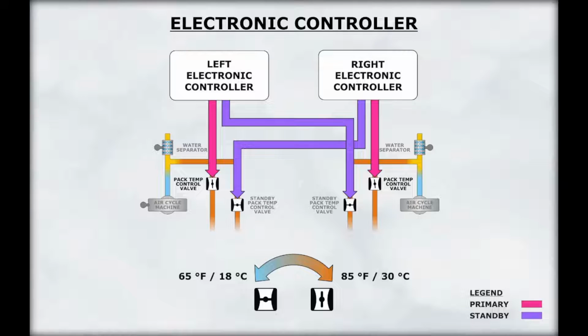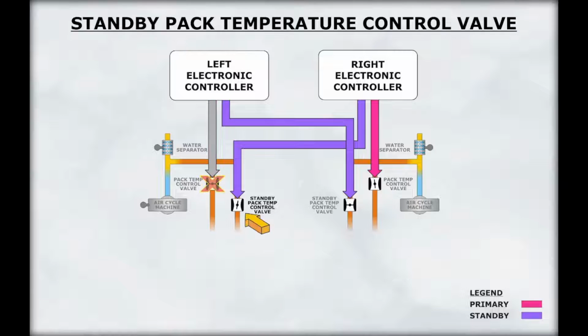The pack temperature control valve is controlled by an associated electronic controller. The electronic controller modulates the opening of the associated pack temperature control valve to achieve the desired pack output temperature. This electronic controller incorporates a primary and a standby controller.